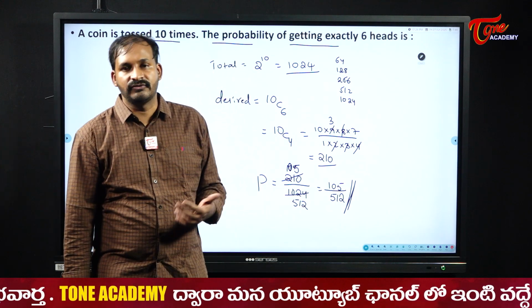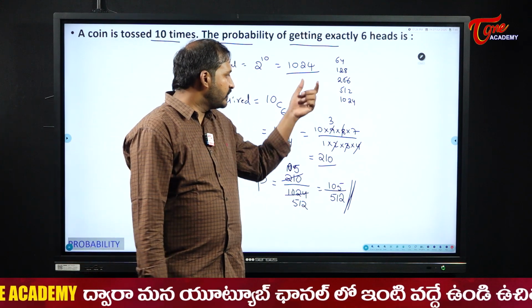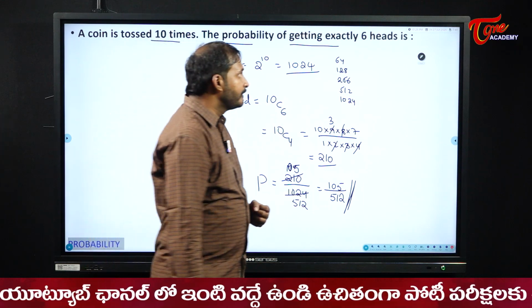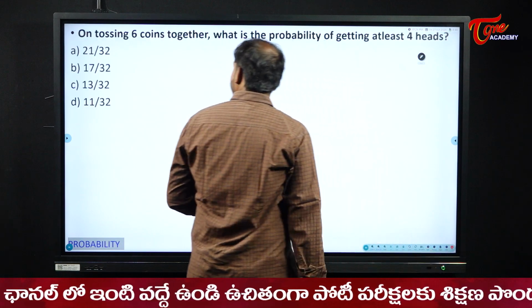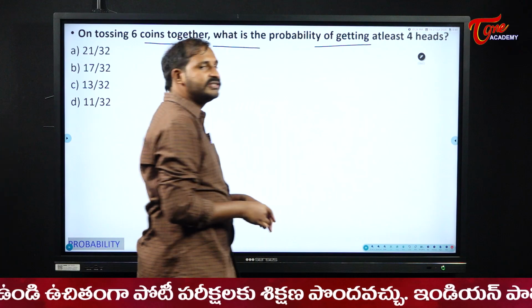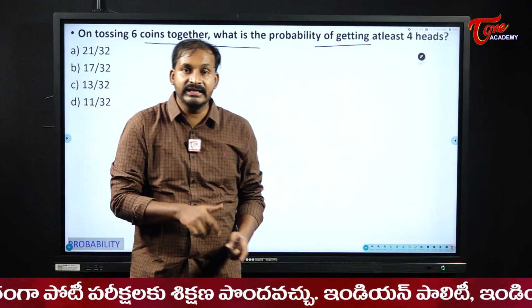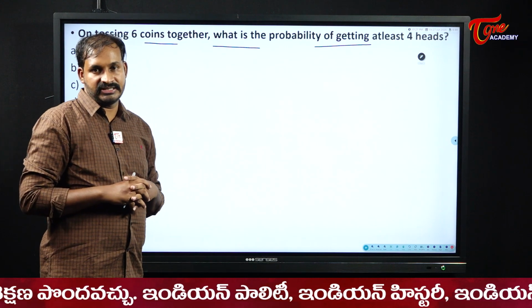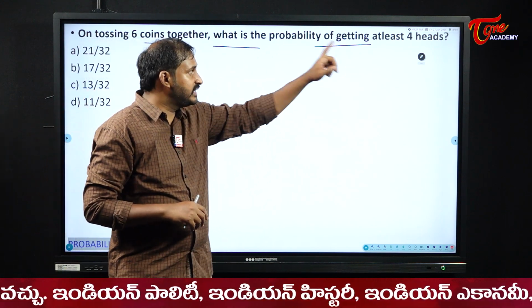105 by 512. So, please observe carefully what is the desired one and how we need to find it. Next one. On tossing 6 coins together, what is the probability of getting at least 4 heads? At least 4 heads. Now, I am tossing how many coins here, students? I am tossing 6 coins. And what is the desired output for me?